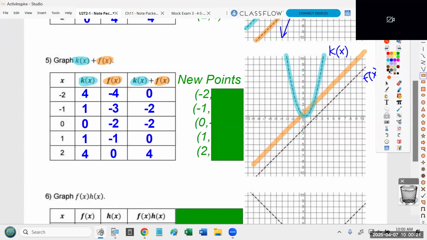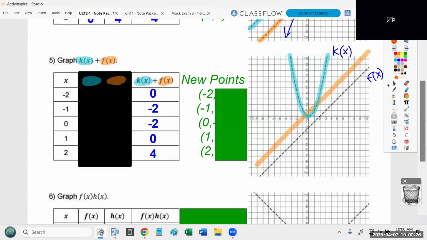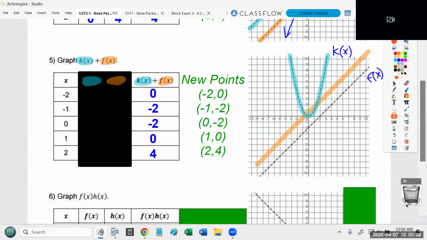Now again, I'm going to ignore these columns for the new points. I'm just going to take the x values and the very last column. And those are the points I'm going to graph. So we've got negative 2, 0, negative 1, negative 2, 0, negative 2, 1, 0, and 2, 4.